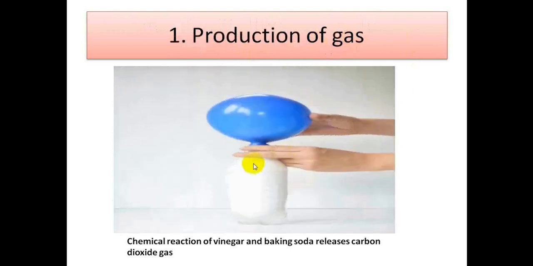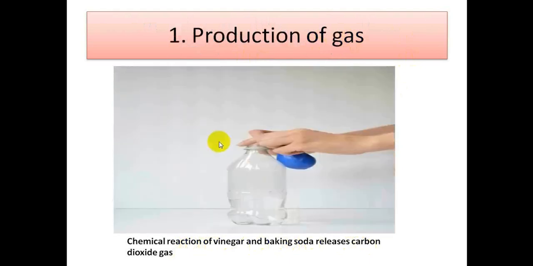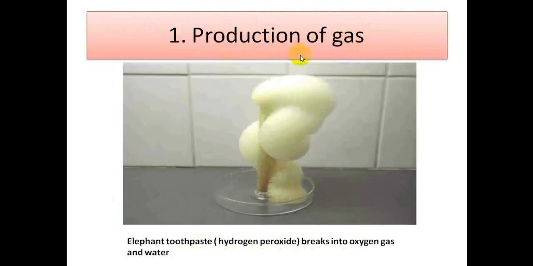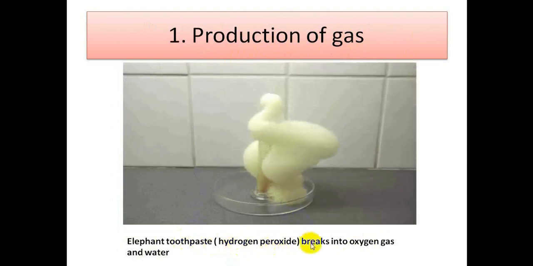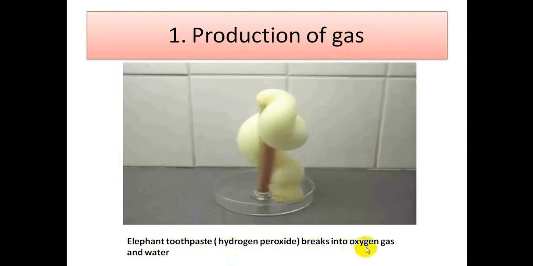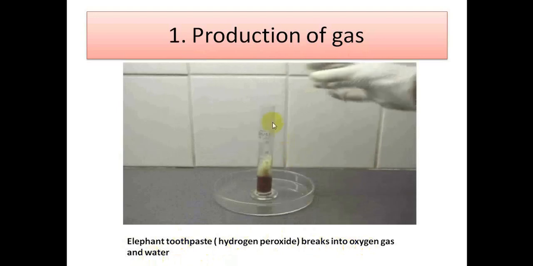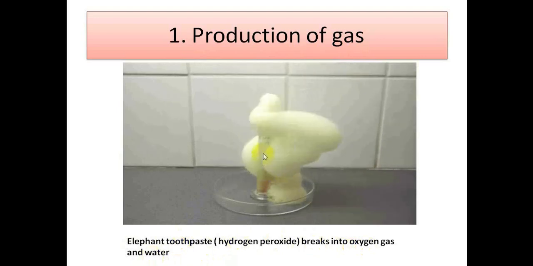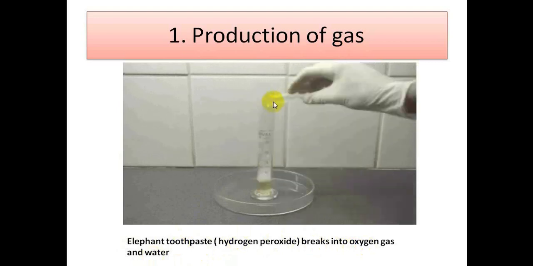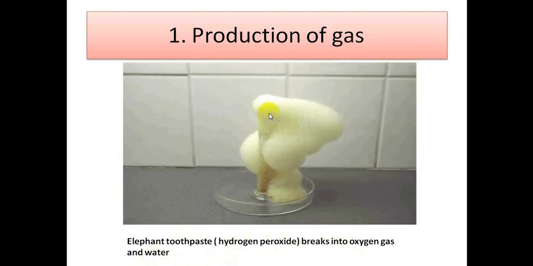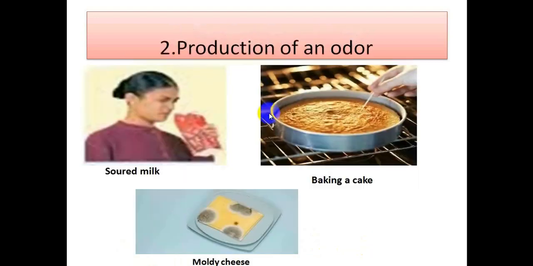Production of gas. The reaction of vinegar and baking soda releases carbon dioxide. So this is the first sign for chemical change. Let's see also this experiment called elephant toothpaste. When we add hydrogen peroxide, it breaks down into oxygen gas and water, and we add some soap to give this amount of bubbles. So production of gas or bubbles is the first sign for chemical change.